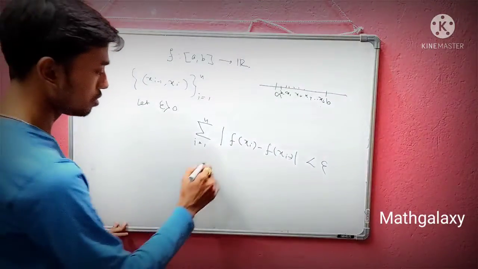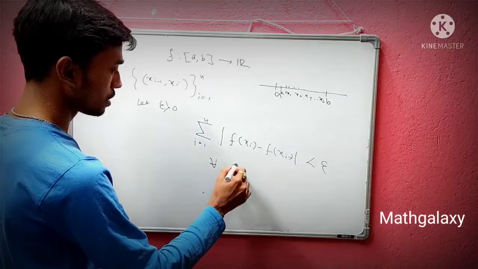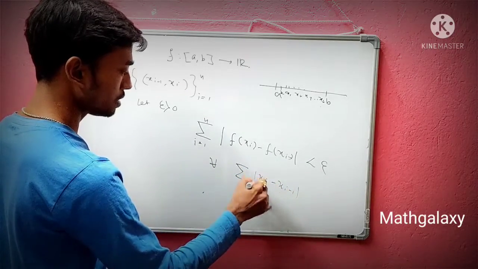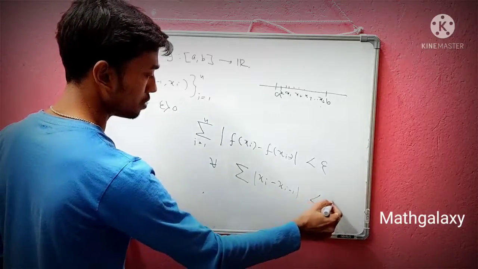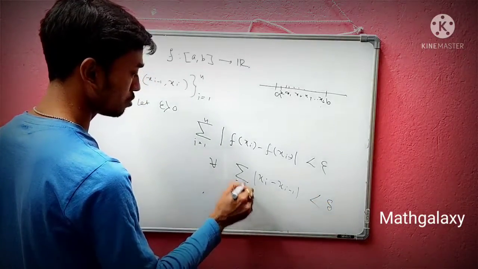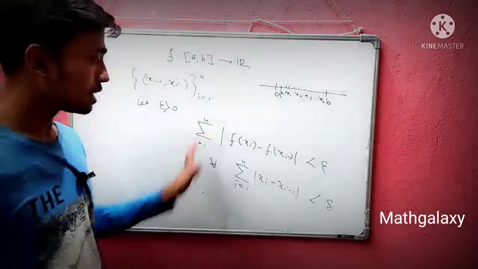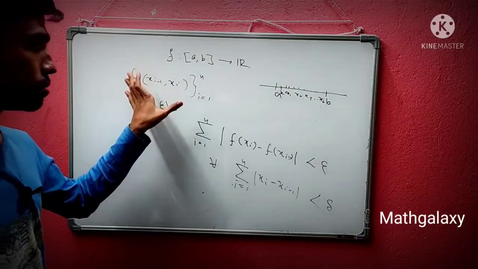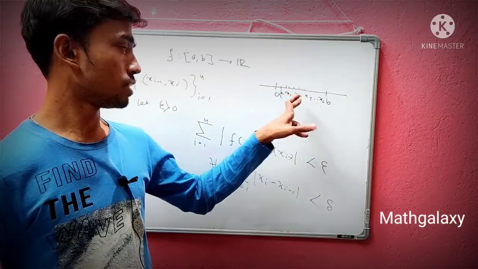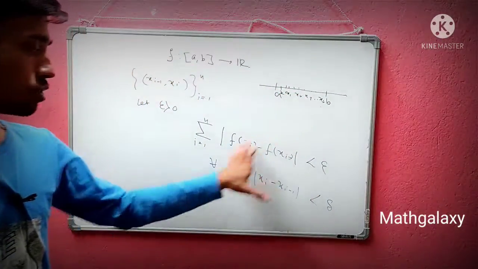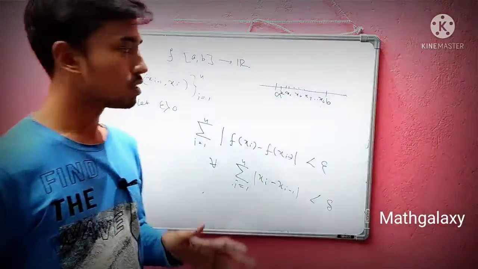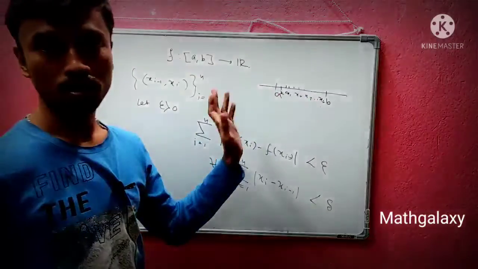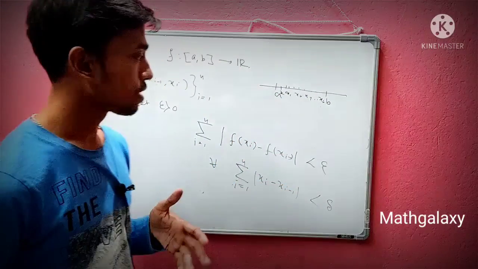If this situation happens for this epsilon and for these non-overlapping intervals, and this condition is satisfied, then you can say that the function f is absolutely continuous over the closed interval [a, b].